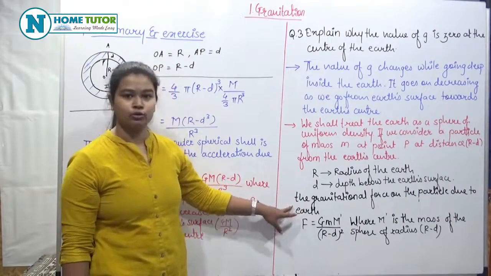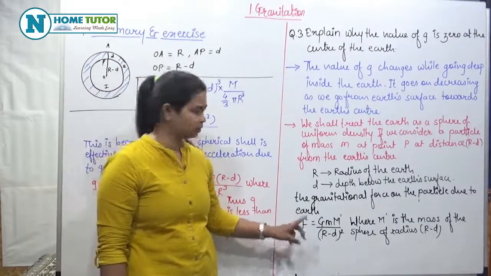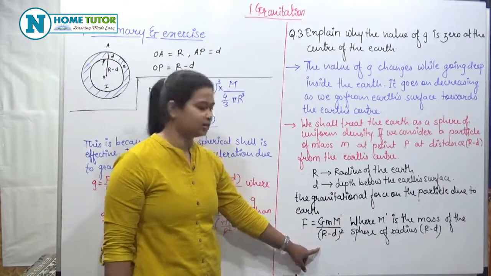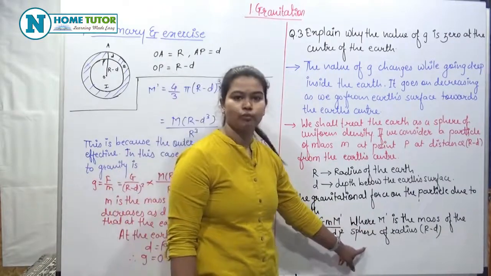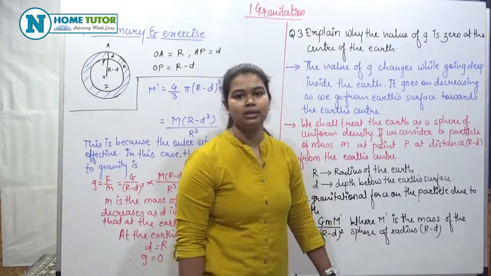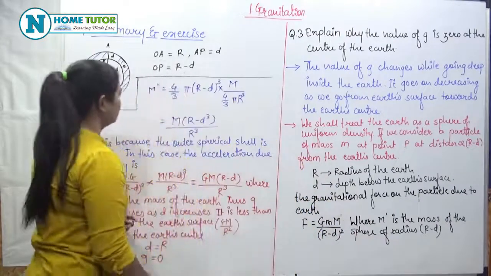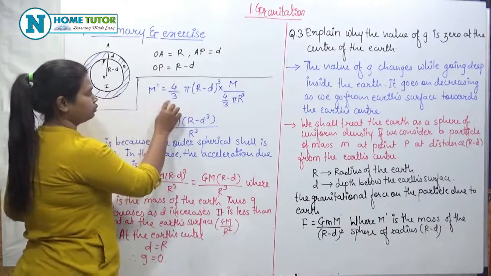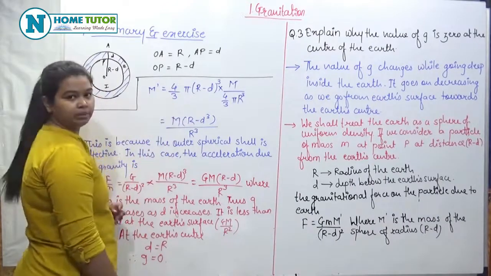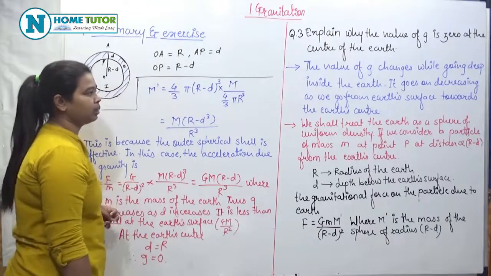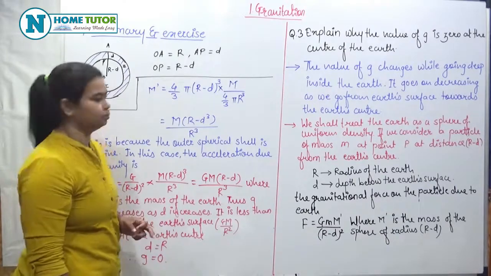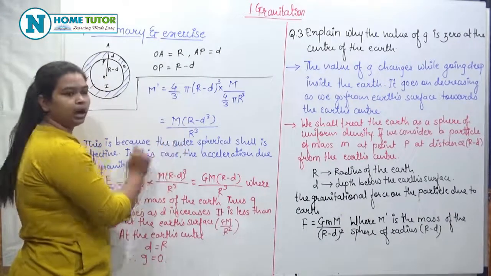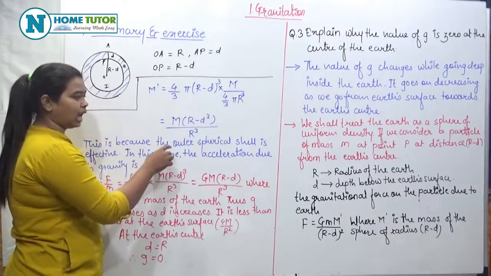The gravitational force on the particle exerted by the earth is equal to, that is force is equal to G M m upon (r minus d) square, where this M is the mass of the sphere of radius r minus d. Now, we have just derived the formula here. So mass is equal to 4 by 3 pi (r minus d) cube into M upon 4 by 3 pi r cube. So here we get M (r minus d) cube upon r cube.